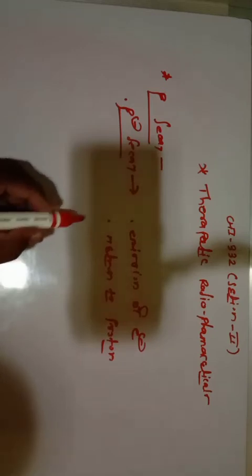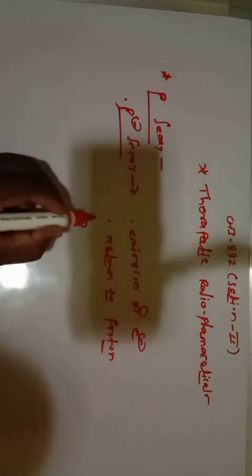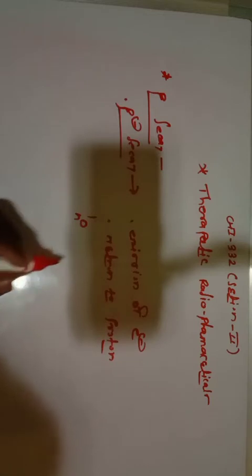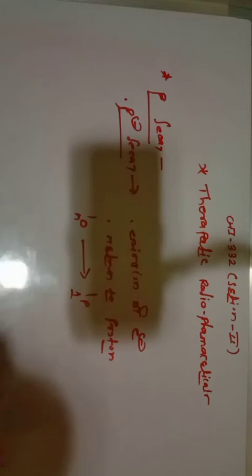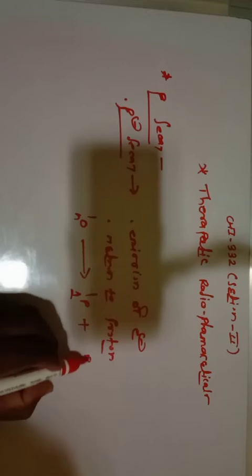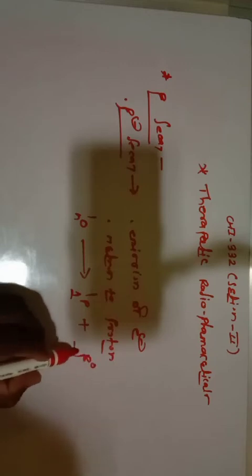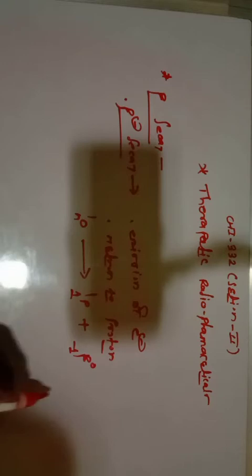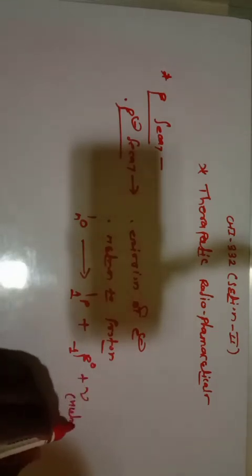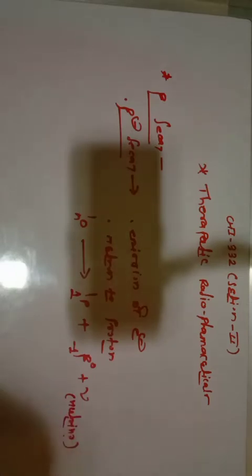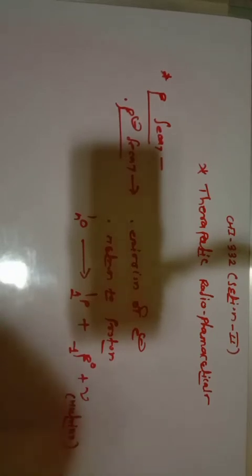You should remember that the neutron is converted into a proton with emission of a beta minus particle and a neutrino particle. So there is emission of an electron, and a neutron is converted into a proton.